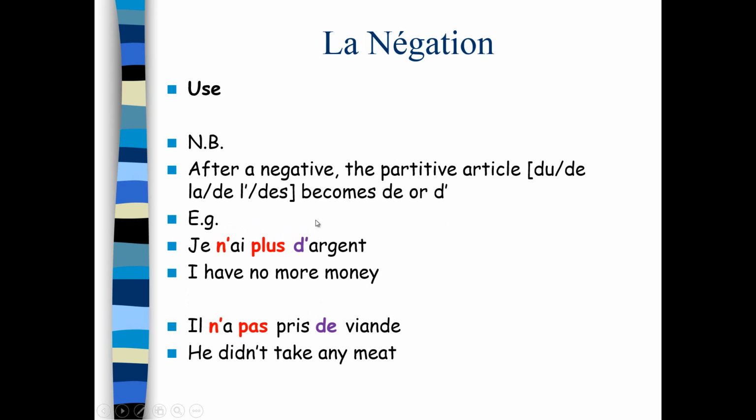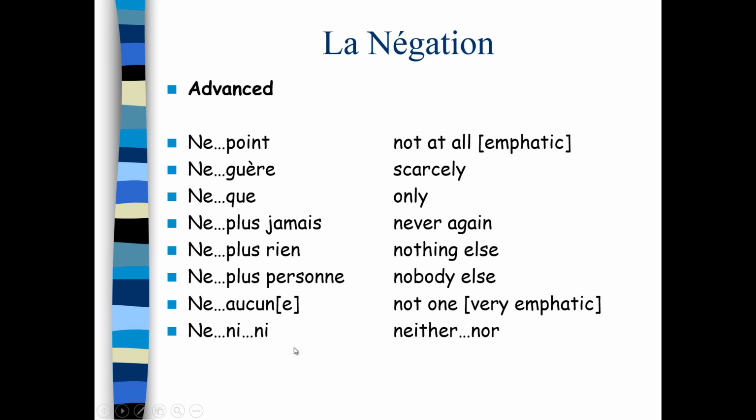Something to remember after a negative, there is that rule where the partitive article du, de la, de l'apostrophe, and des becomes de or the apostrophe. Here's an example. Je n'ai plus d'argent. Because we have a negative, that de l'argent becomes d'argent. I have no more money. Here's another example in the passé composé. Il n'a pas pris de viande. So if he had taken some meat, il a pris de la viande. Yeah, he took some meat. But in the negative, that partitive article becomes de or the apostrophe. Il n'a pas pris de viande.